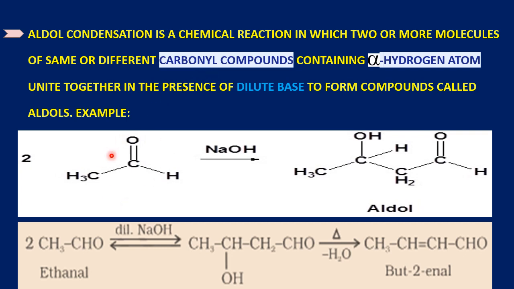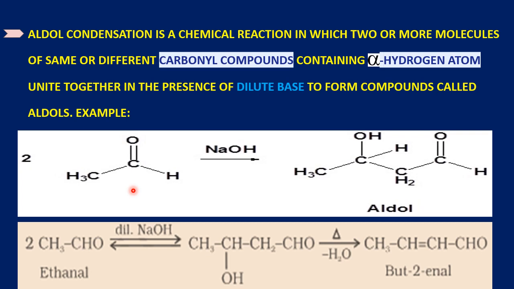Like in this example, we can see two molecules of aldehyde, acetaldehyde, are involved in the reaction. We can take either same aldehydes of two molecules, or we can take one acetaldehyde with some other aldehyde. Either same carbonyl compounds or different carbonyl compounds.